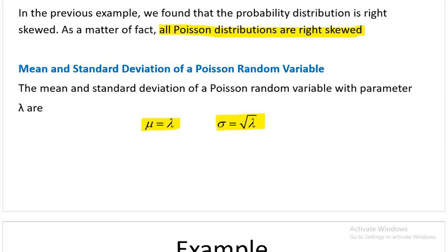As a matter of fact, if I write the variance as sigma square, sigma square is lambda, and you see lambda is also mu. So in Poisson distribution, mean and variance are equal. Mean and variance are equal, but standard deviation is the square root of the mean, square root of lambda.